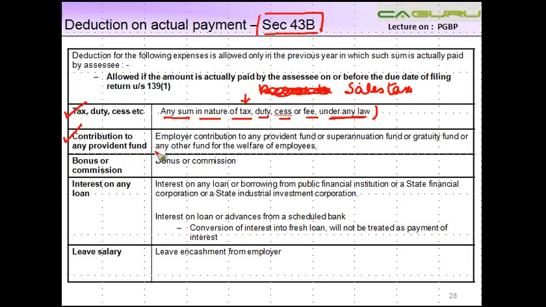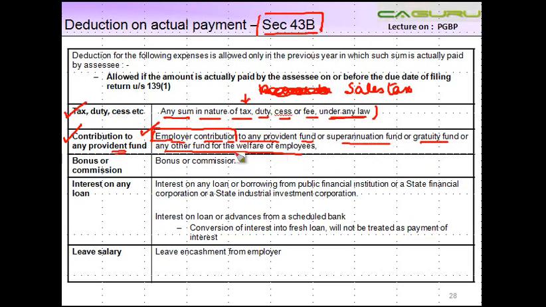Contribution to any provident fund. So employer's contribution. We're talking here about the employer's contribution. If you are aware, for provident fund, we have both employers and employees contribution, right? But this restriction is applicable only in respect of employer contribution to any provident fund or superannuation fund or gratuity fund or any other fund for the welfare of the employees.